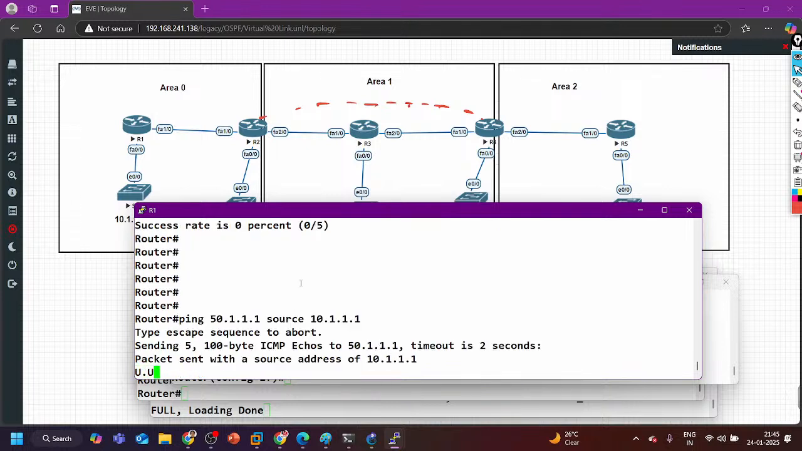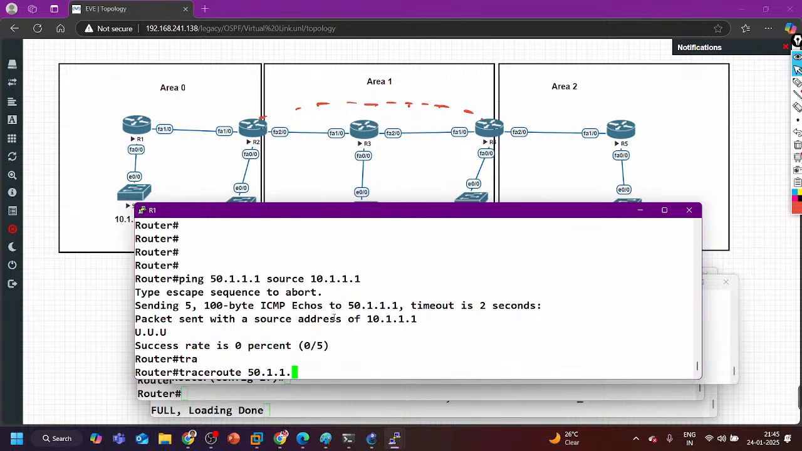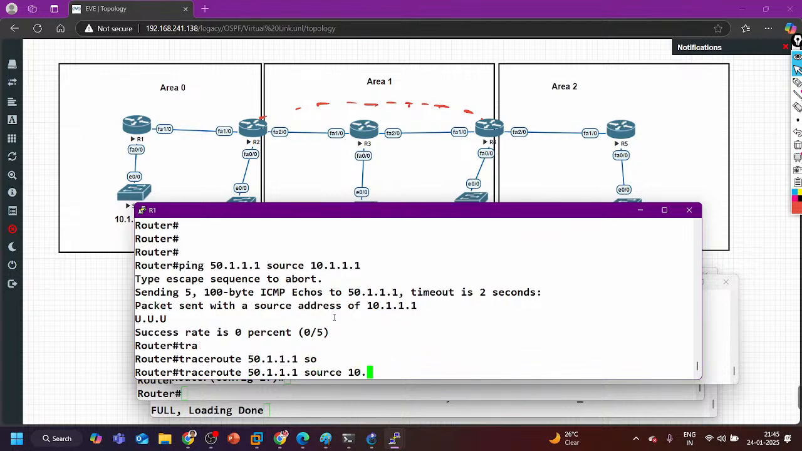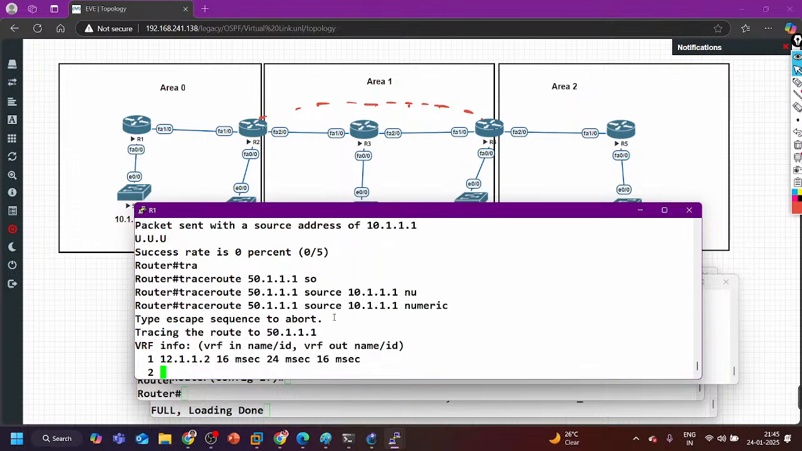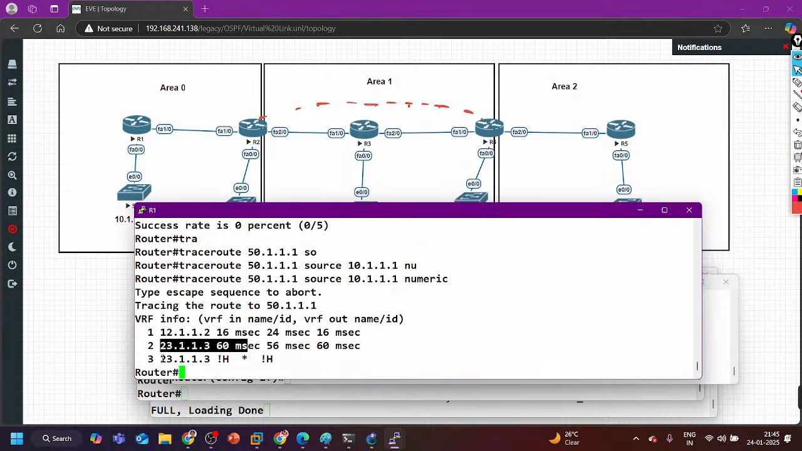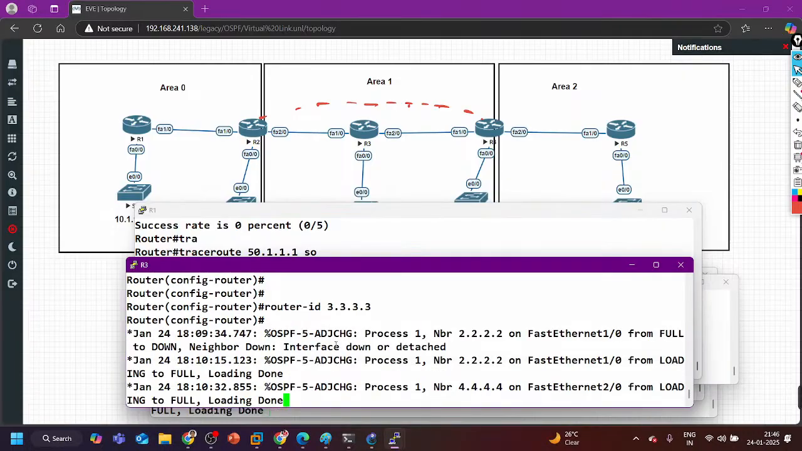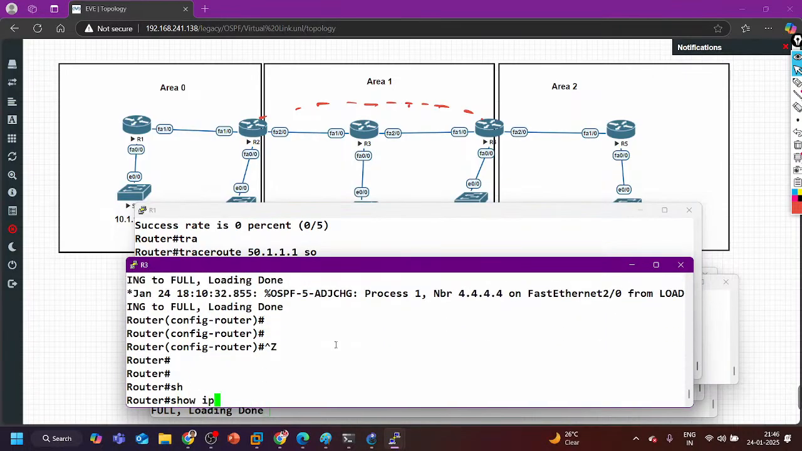Now we need to troubleshoot the issue. What happened here? Traceroute 50.1.1.1, source 10.1.1.1. Traffic is going to router 2, then router 3, and after that router 3 is not able to forward it to router 4. Go to router number 3 and see, show ip route.